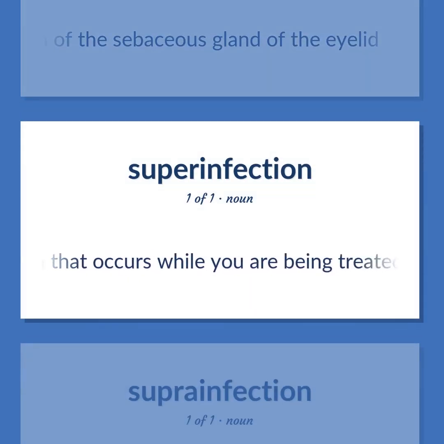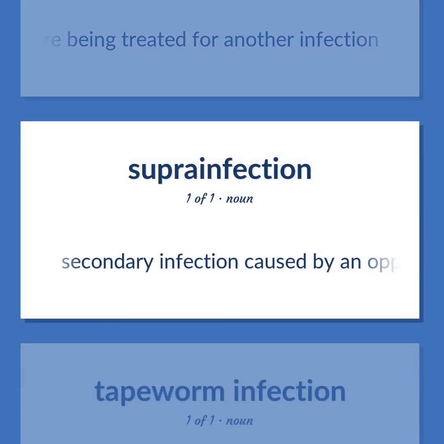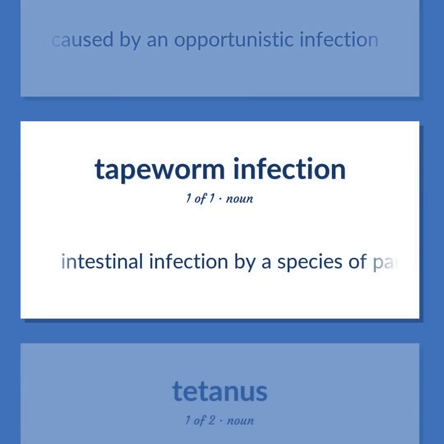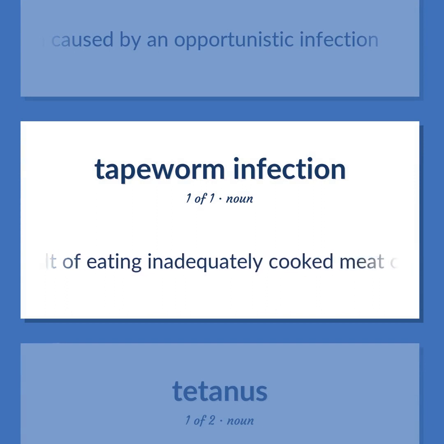Infection that occurs while you are being treated for another infection. Secondary infection caused by an opportunistic infection. Intestinal infection by a species of parasitic tapeworm, usually the result of eating inadequately cooked meat or fish.